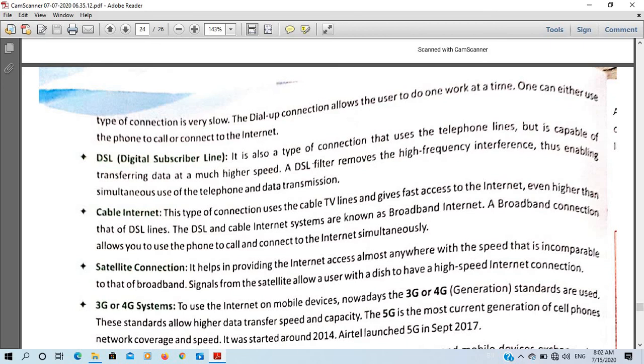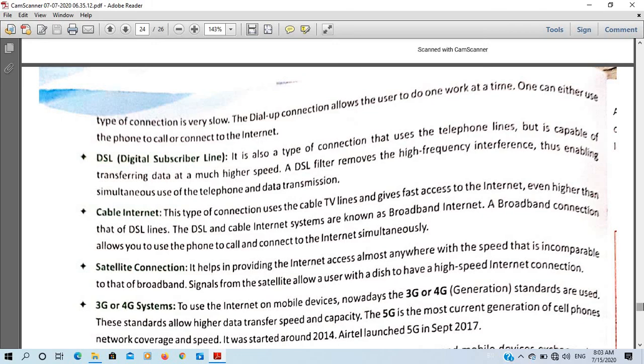whereas DSL, digital subscriber line, has an advantage over dial-up connection. It is a type of connection that uses the telephone lines, but it is capable of transferring data at a much higher speed. A DSL filter removes the high frequency interference, thus enabling simultaneous use of telephone and data transmission. So in DSL we can call and use the internet at the same time, but in dial-up we cannot.